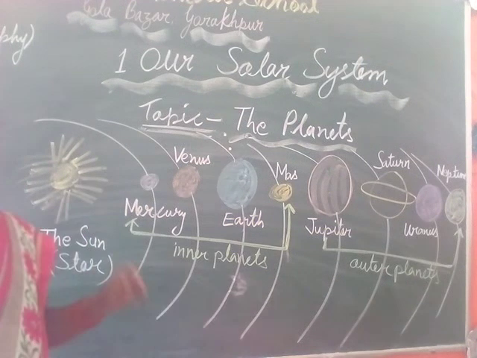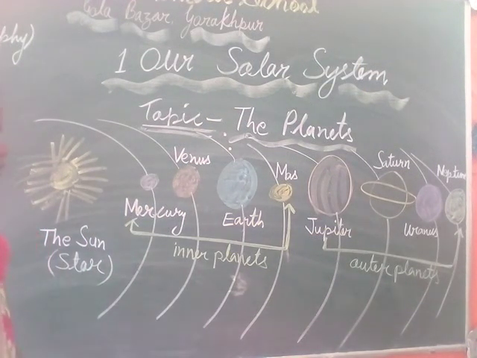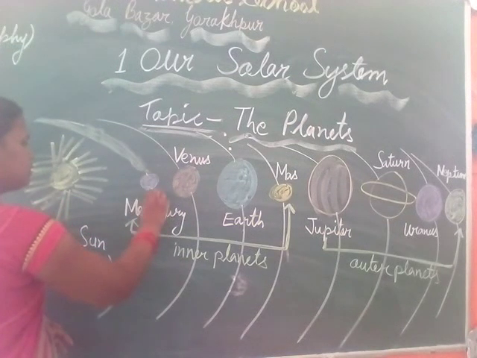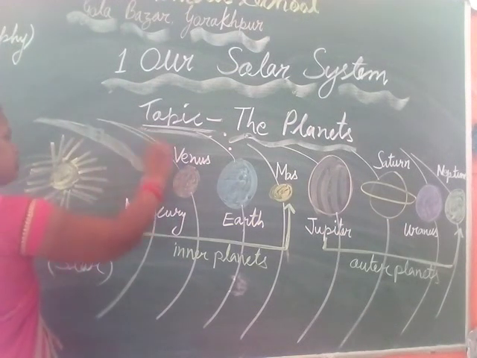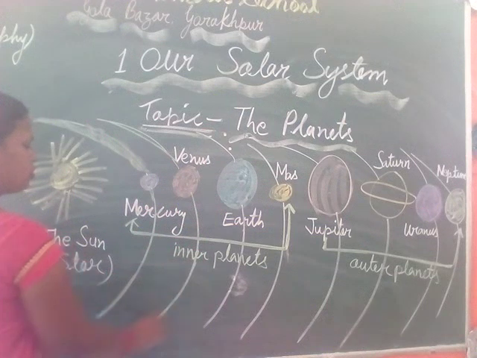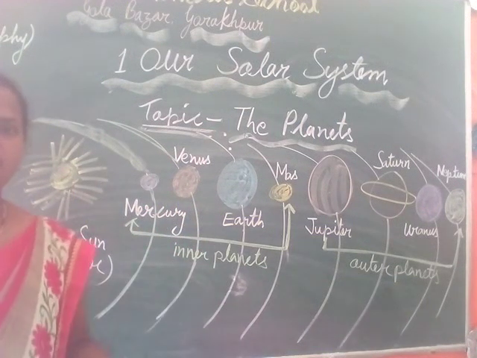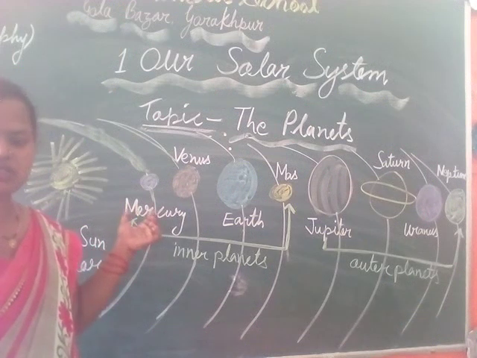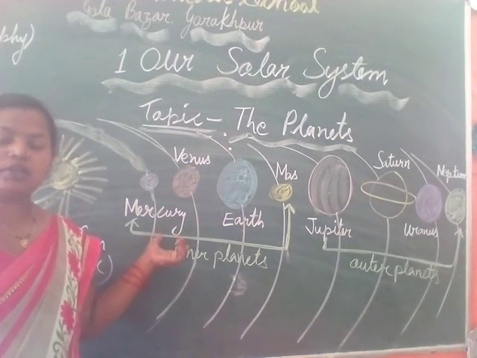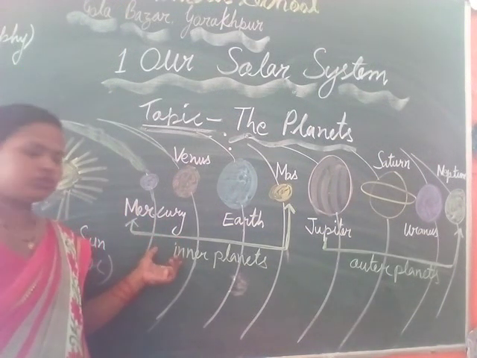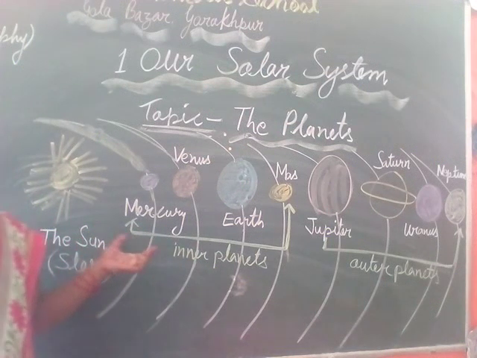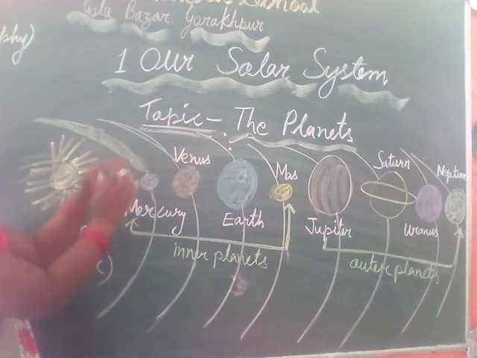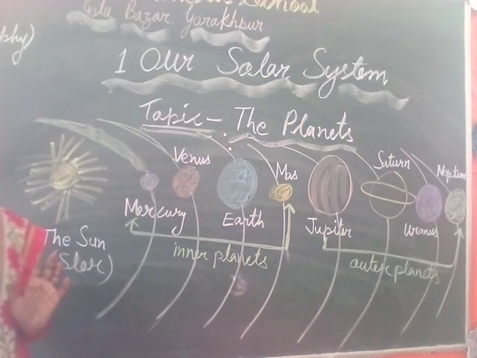Now let's see about the path. This is the path of the planets. Path means orbit, or in general, our road. These are the paths which are in elliptical form. So these planets' paths are called ellipses, because their paths are in elliptical form.